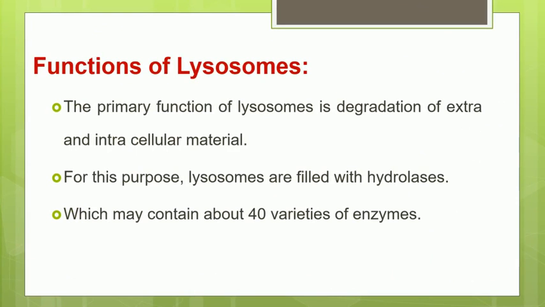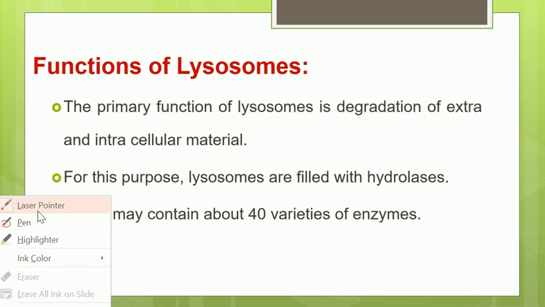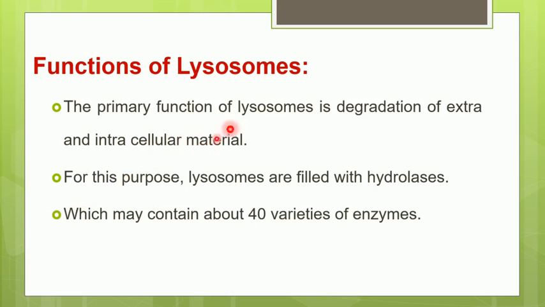So now we know what the function of lysosome is. They are called suicidal bags. Their primary function is degradation of extracellular as well as intracellular material. So whatever unwanted material is present in the cell is broken down with the help of lysosomes. And for this purpose we know that lysosomes have many enzymes. There are about 40 different types of enzymes present in the lysosomes.